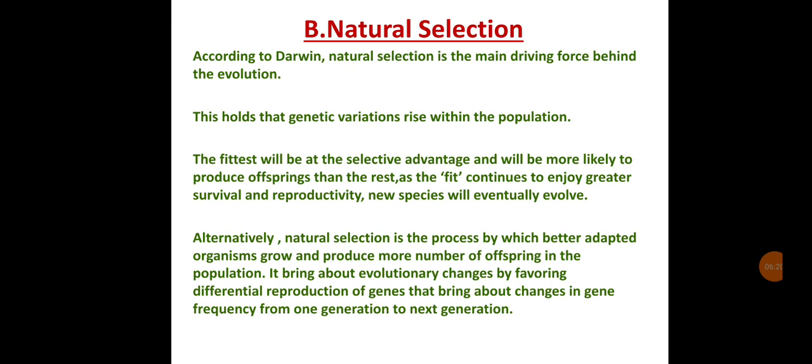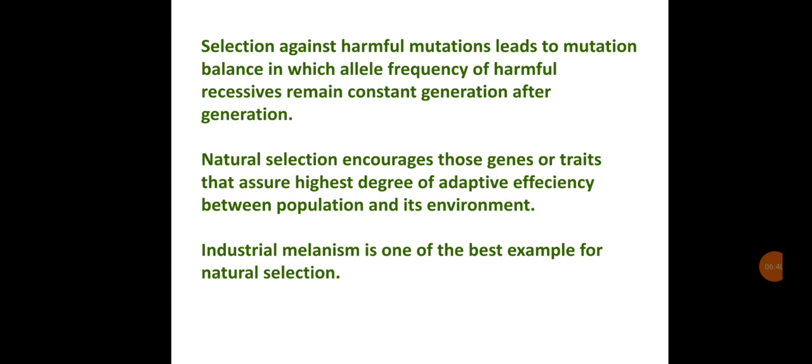New species will eventually evolve. Alternatively, natural selection is the process by which better adapted organisms grow and produce more number of offspring in a population. It brings about evolutionary changes by favoring differential reproduction of genes that bring about change in gene frequency from one generation to next generation.